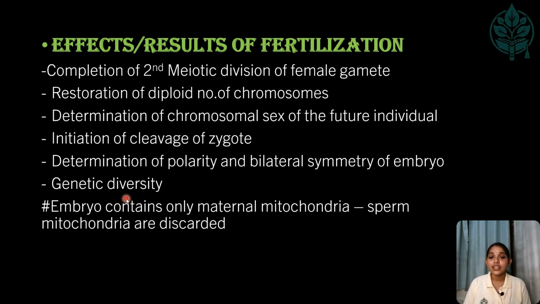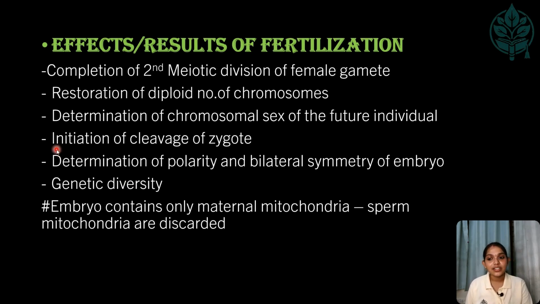And what are the effects and results of fertilization? Firstly, after the sperm head enters the vitelline membrane, it completes the second meiotic division. Also, the restoration of the diploid number of chromosomes occurs, as both gamete cells are only haploid in number, but by fusion we get the diploid number of chromosomes. And the determination of the chromosomal sex of the future individual also occurs here, depending upon the X chromosome and the Y chromosome of the male gamete.